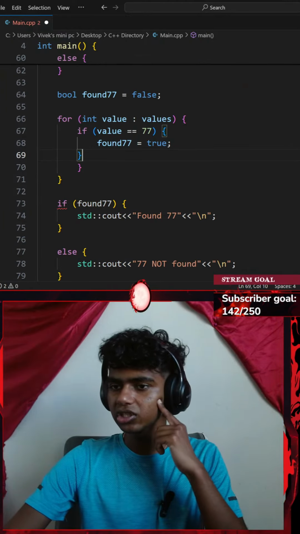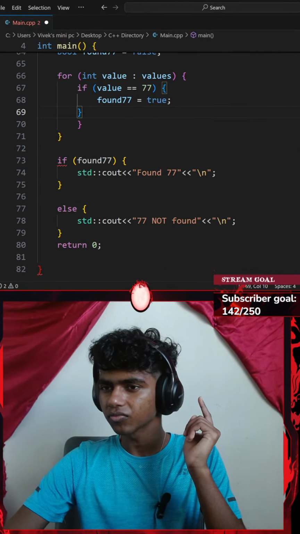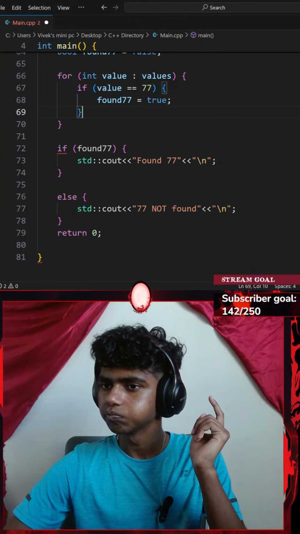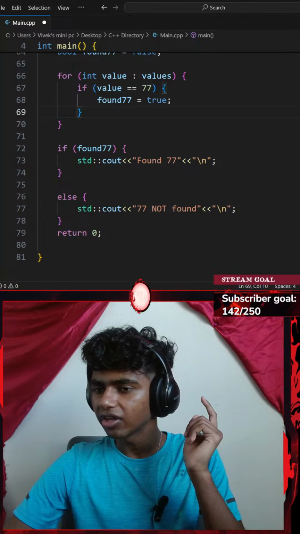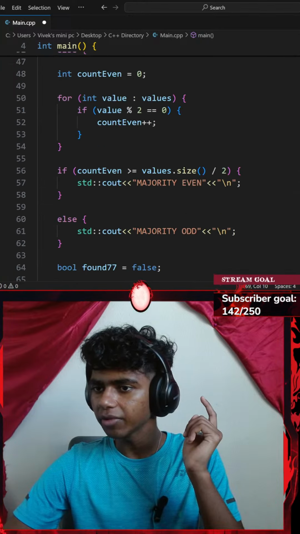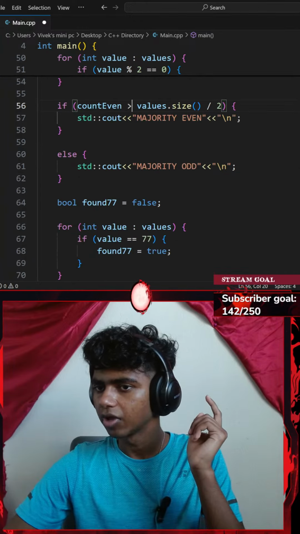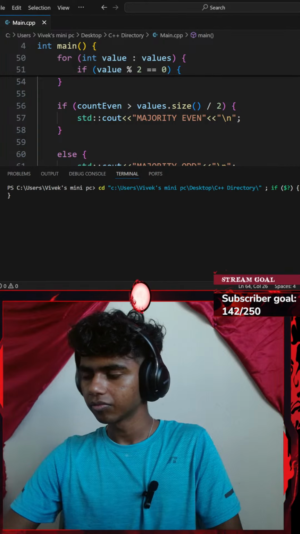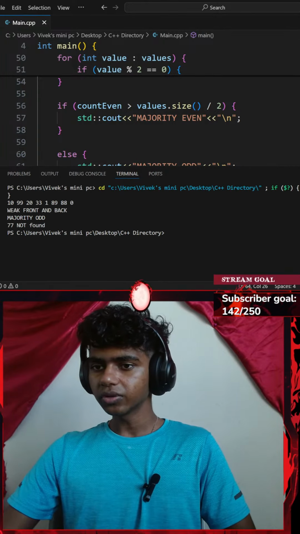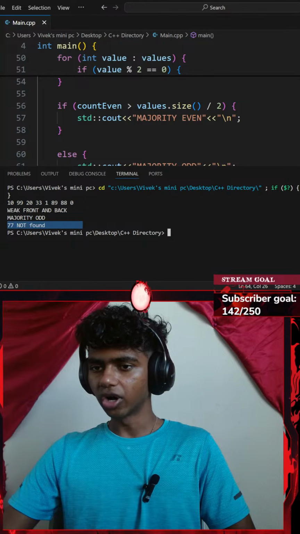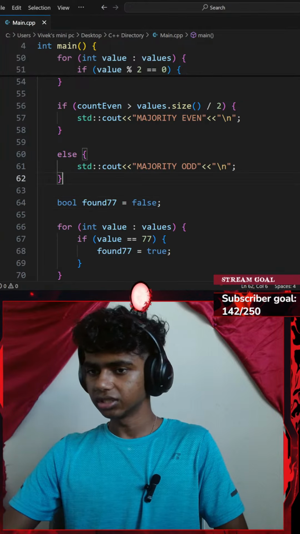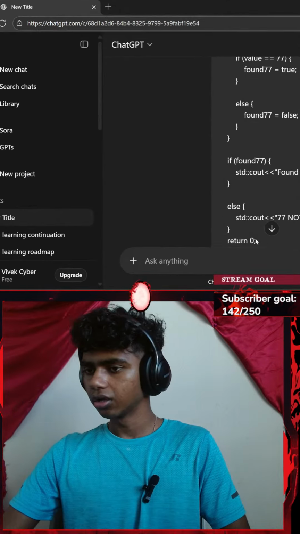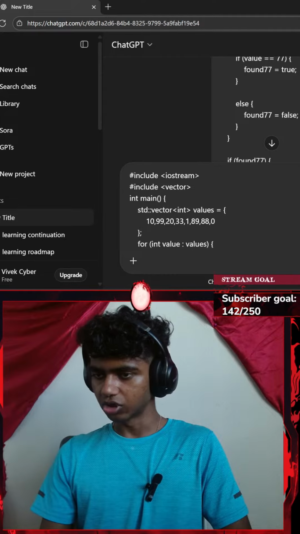That said, I mean, this also would work, honestly. I will be removing that as well. If found 77, not found 77, and then when finding majority, I will just keep it to be greater. If I were to go with Control S to copy, run the code. So it says no 77 found, majority odd, weak and back. Let me copy that, Control C, good sensei there. Let me paste it, go with Shift Enter.